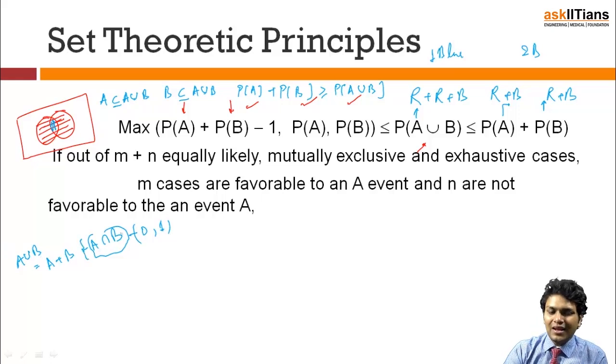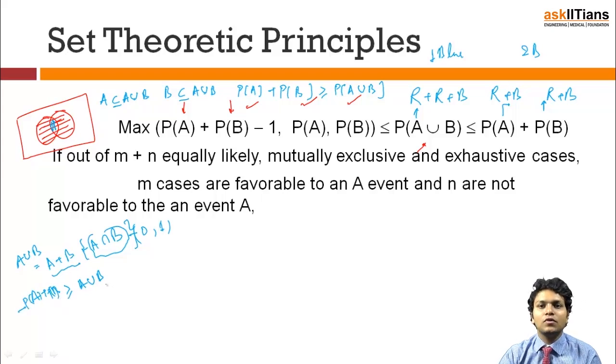If I take out this subtraction part, A plus B is definitely bigger than A union B, and that is what the statement is. The probability of A plus probability of B individually will always be greater than the probability of the union event A union B.